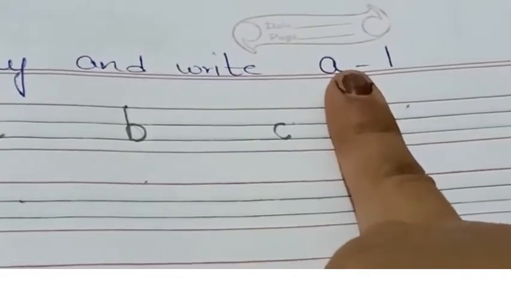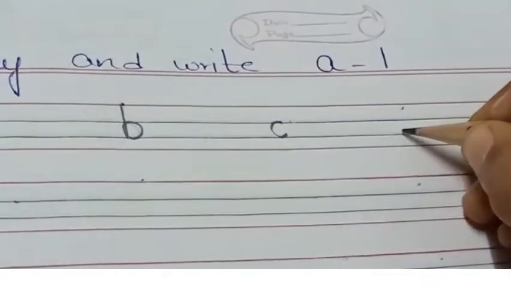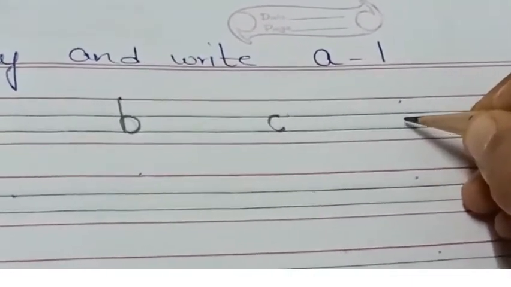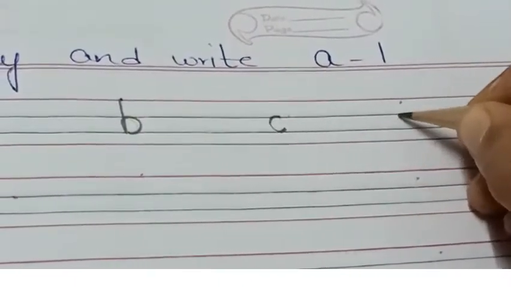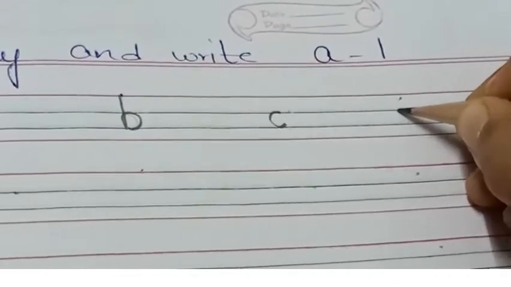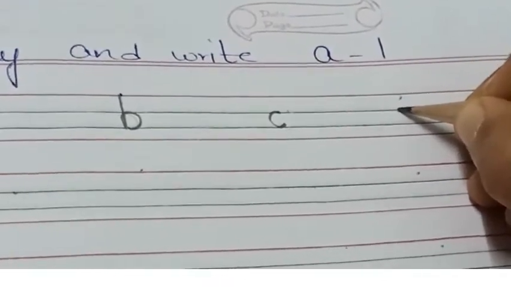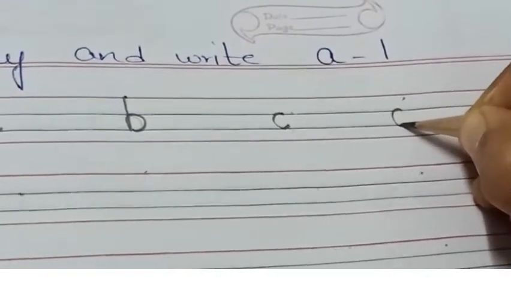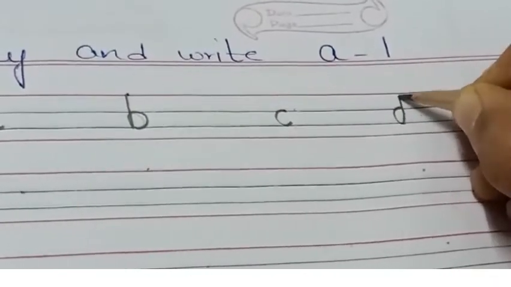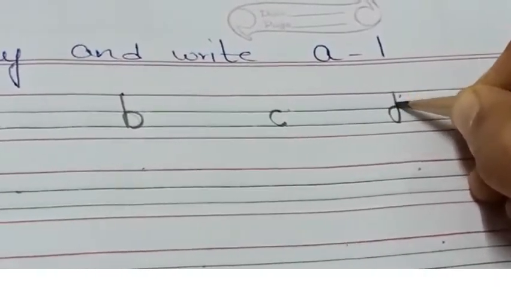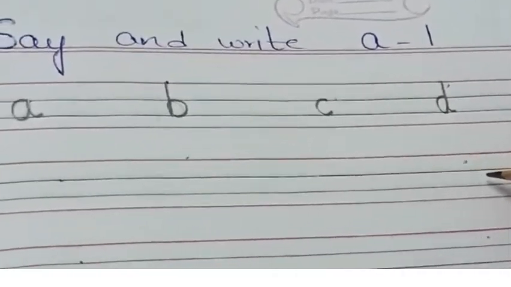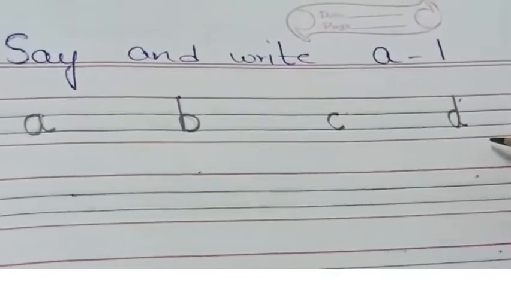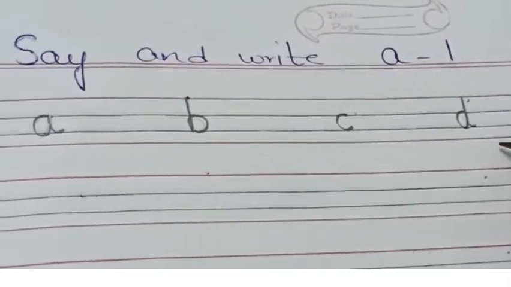Now again give one finger space. We'll be writing small letter D. Do we write from red line? No. We write from these two center lines. First we need to draw left curve, then straight go up, draw a standing line and come down. Small letter D. This is the correct formation for letter D.